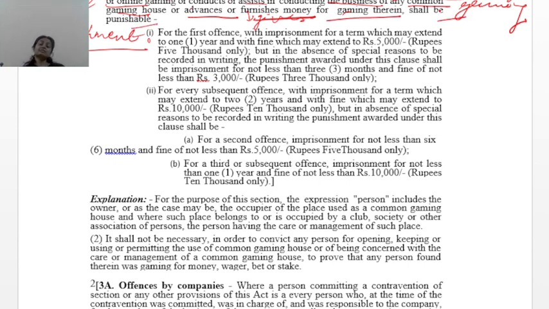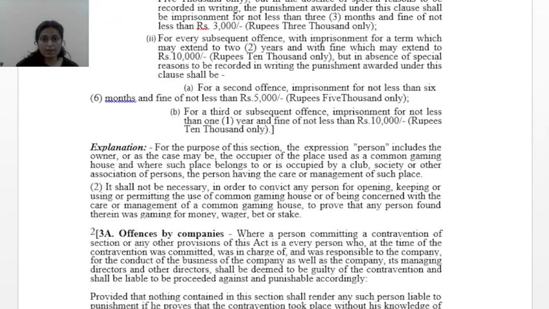So this is a very wide section which covers not only the person who is opening but also who is keeping, who is operating, who is using, who is giving permission for that common gaming house. Also it includes the online games too. For the first offence, meaning if you have been found doing it for the first time, with imprisonment for a term which may extend to 1 year and with fine which may extend to 5,000 rupees.